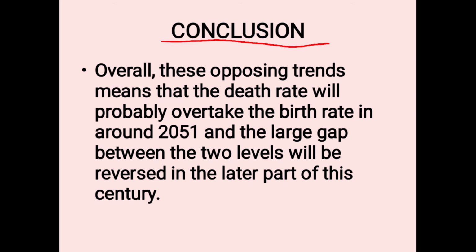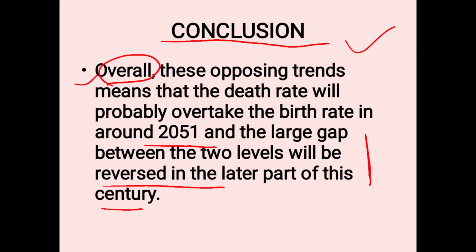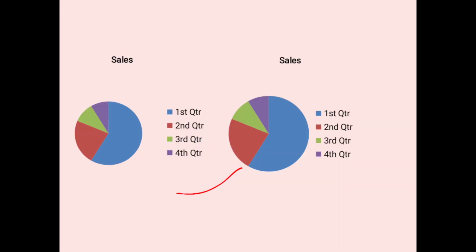What you have to do, you have to start from this. Overall, this is very compulsory to write. Overall, these opposing trends mean that the death rate will probably overtake the birth rate in 2051, and the large gap between the two levels will be reversed. This is again future, later part of this century. So this is the conclusion. Without using your own ideas or gossiping, or any other explanation like 'in my opinion', you should not write this.